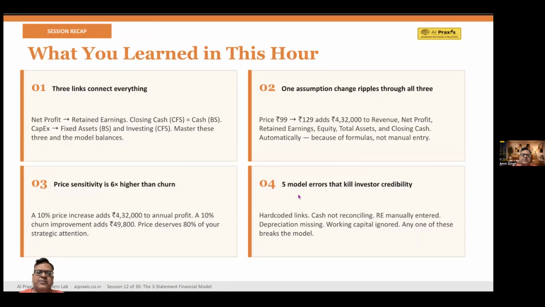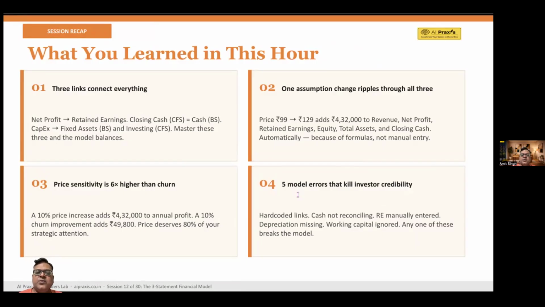Short session, I believe, but let's have a quick recap. Point 1 is very simple. 3 links connect everything. Net profit flows into retained earnings. Closing cash from cash flow statement must be equal to the cash on the balance sheet. CapEx flows into fixed assets and cash flow investing.